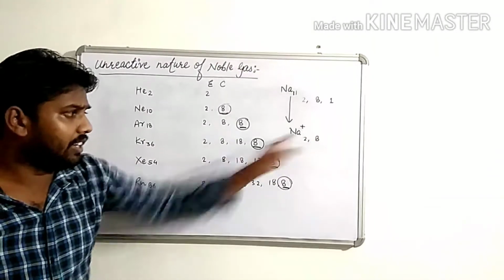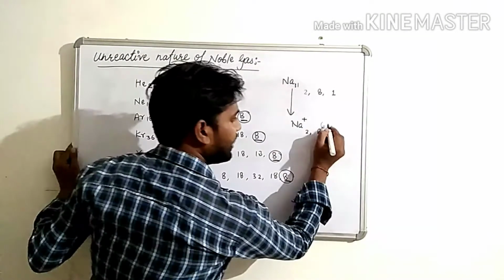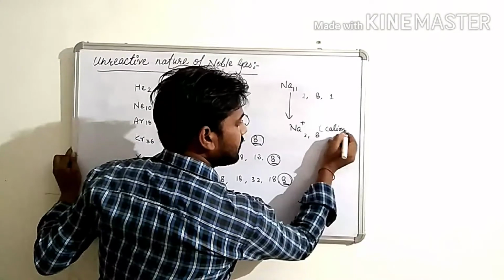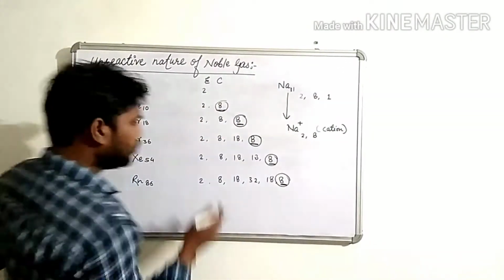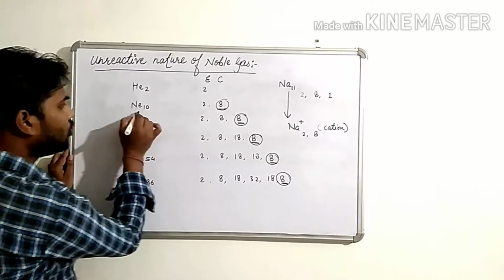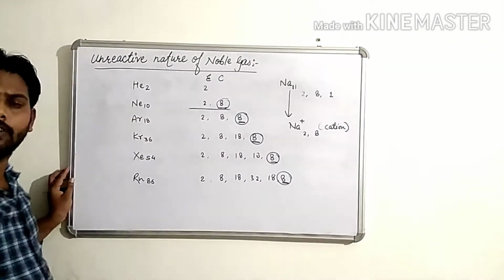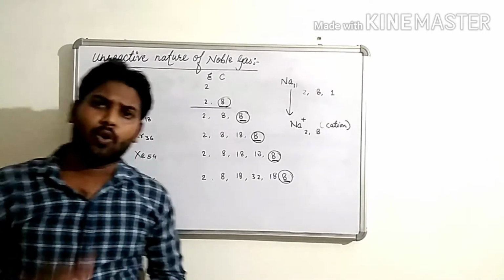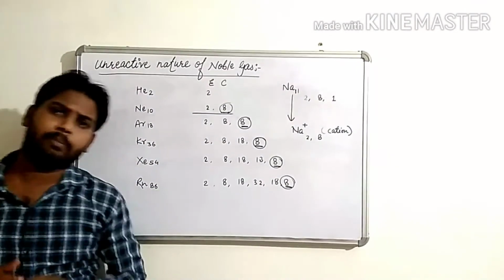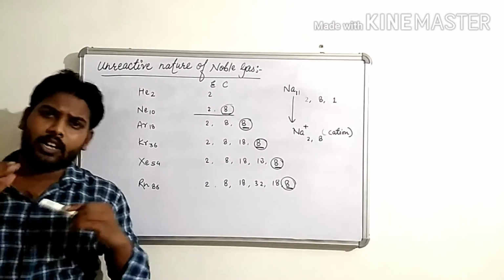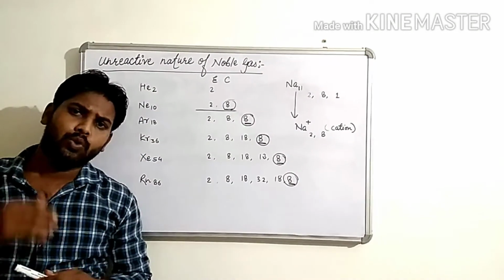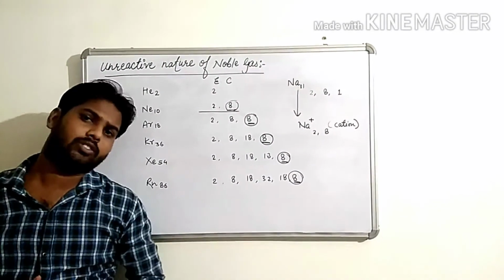This sodium ion, known as a cation, is equal to neon, the noble gas. Okay children, it means only for completing stability the atoms try to lose or gain electrons.